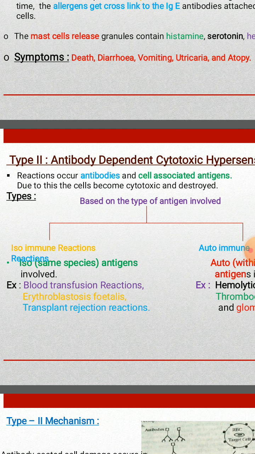Due to this, cells become cytotoxic and are destroyed. When the cells become cytotoxic by the effect of antibodies, it is called cytotoxic hypersensitivity. So this hypersensitivity is called antibody dependent cytotoxic hypersensitivity.